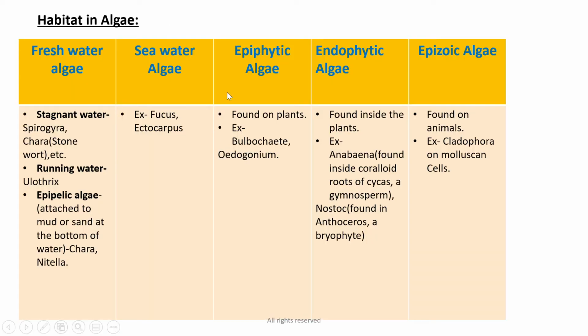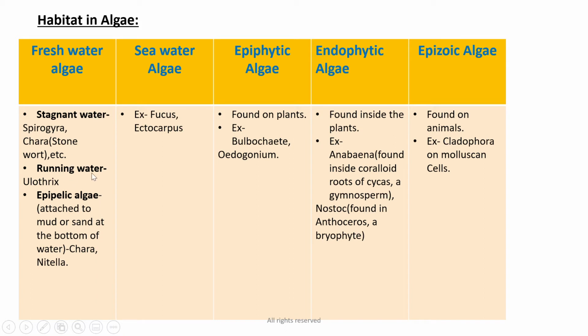Then we will talk about habitat in algae. There are different habitats; algae are found in different places where they live. So let's study in detail. The first one is freshwater algae. Freshwater can be stagnant water. For example, Spirogyra and Chara, commonly known as stonewort, are found in stagnant water.